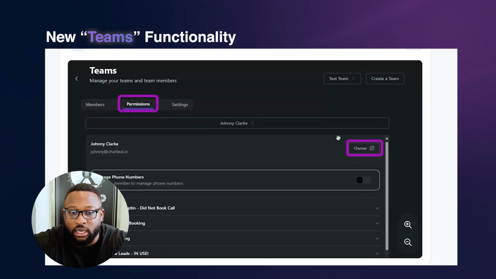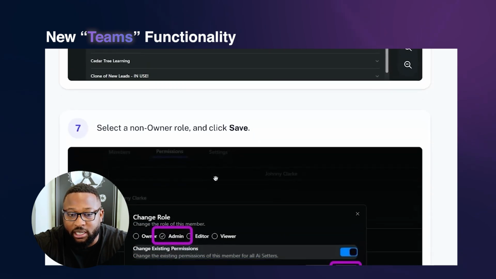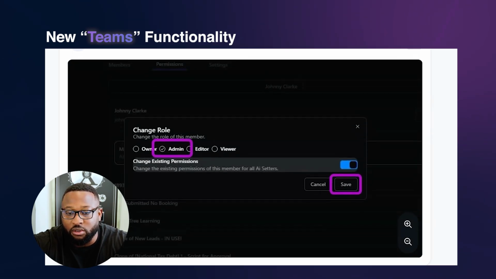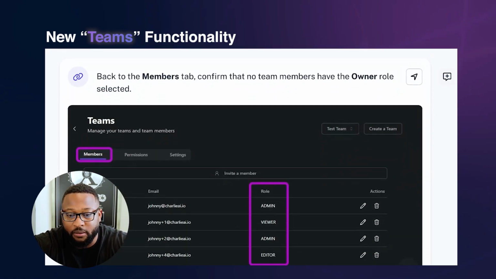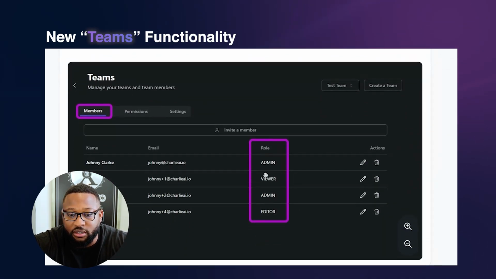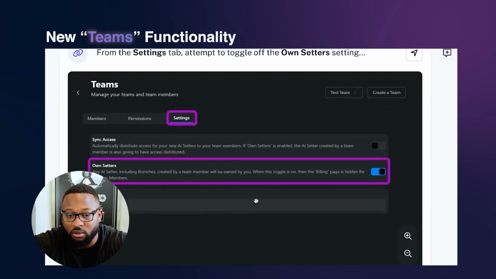And so under the permissions tab, you can edit the permissions of everyone on your team. You can give them access to manage phone numbers, and then you can give them access to view all the different users, all the different use cases, and then you can give them admin access, editor access, or viewer access. If they're an admin, they can pretty much do all the things the owner can do, except for delete the owner and delete the billing details. All right. So then you can see all the different roles from the members tab. So you can see the roles there.